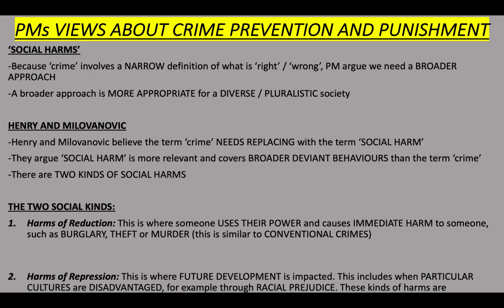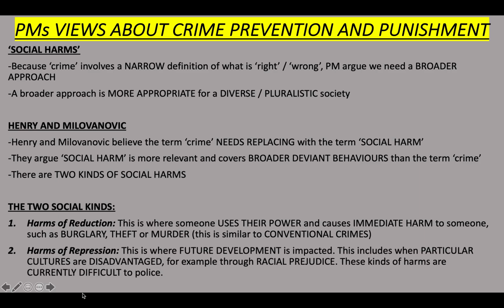The second kind of social harm is a harm of repression. Now, this is not about the immediate. This is where someone's future development is impacted.